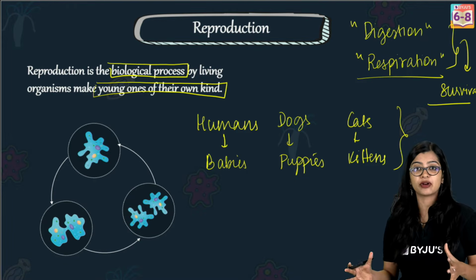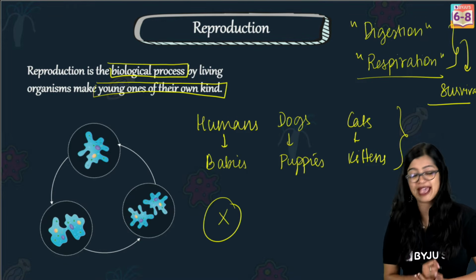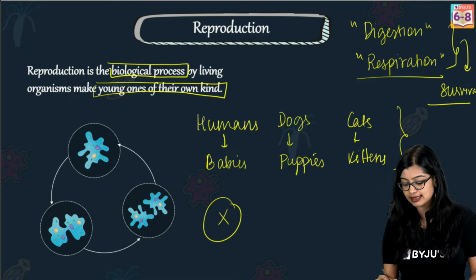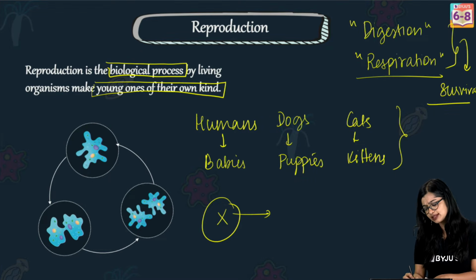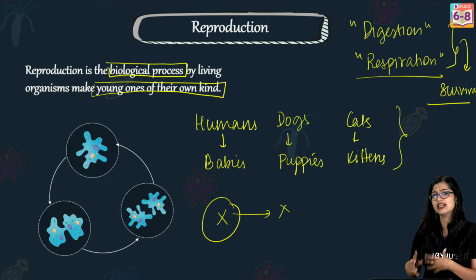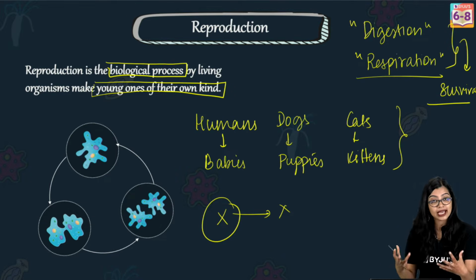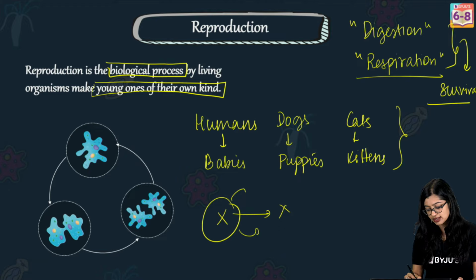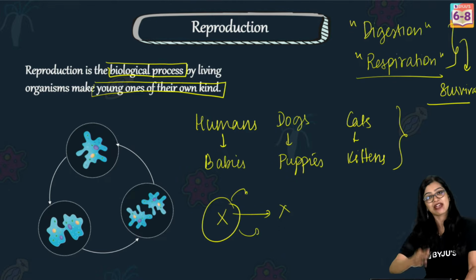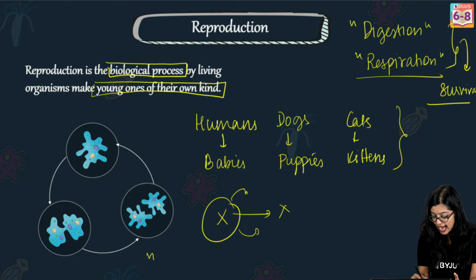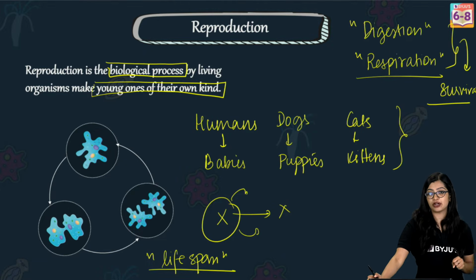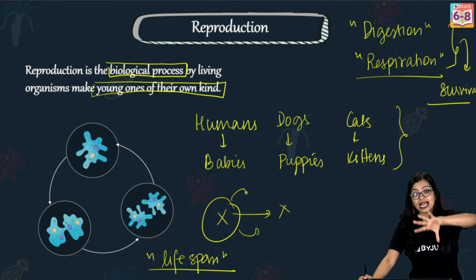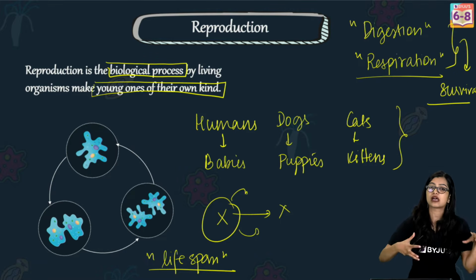Now, when we talk about reproduction, say there is an organism X, and organism X decides that it will not reproduce. It does not mean that the organism will die or anything. The organism will continue to live. But every organism on earth has a certain lifespan, a period from birth to death. If organisms stop reproducing, after their lifespan the population will start to decrease.